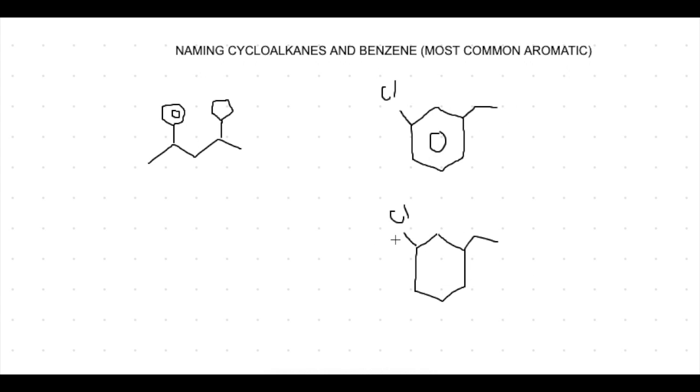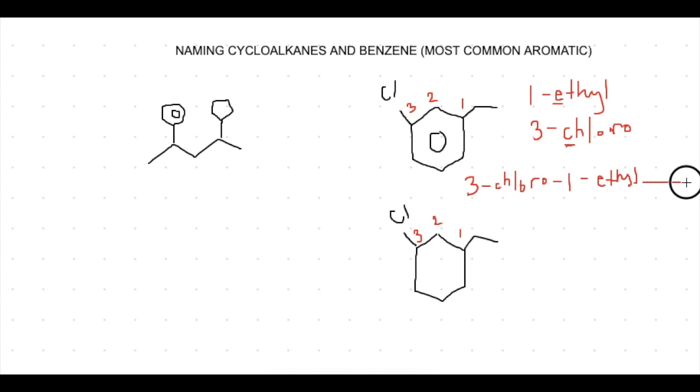On the bottom here, I have a chlorine and an ethyl group coming out of a cycloalkane. And on the top, I have the same groups at the same positions coming out of a benzene. So I'm going to number these counterclockwise because recall that alkyl substituents have a higher priority than halogens. So I will put the ethyl on the number 1 carbon. Now naming the substituents, we have an ethyl on carbon 1 and a chloro on carbon 3. Remember, we have to put them in alphabetical order, and C comes before E. So we have a 3-chloro, 1-ethyl for both of these shapes.